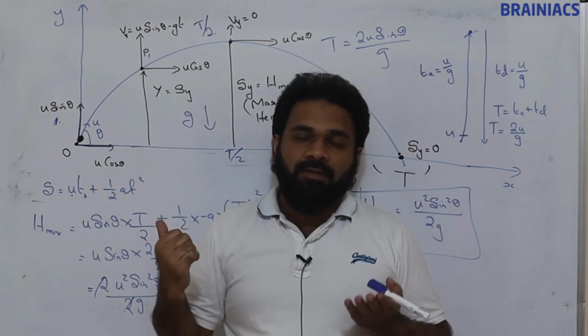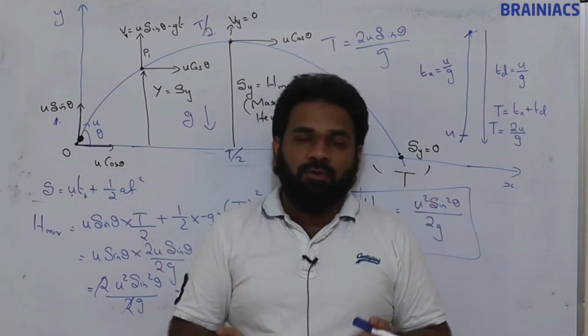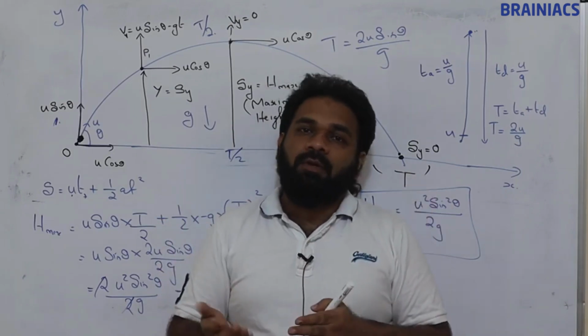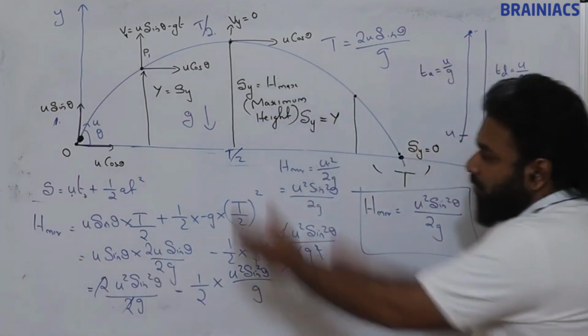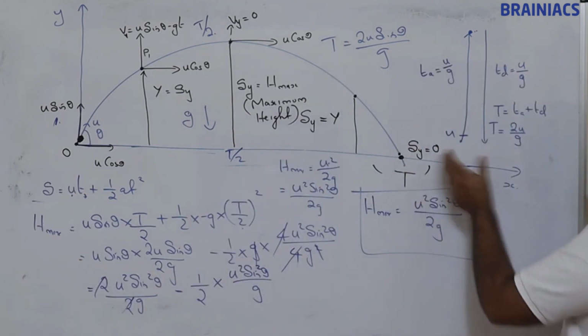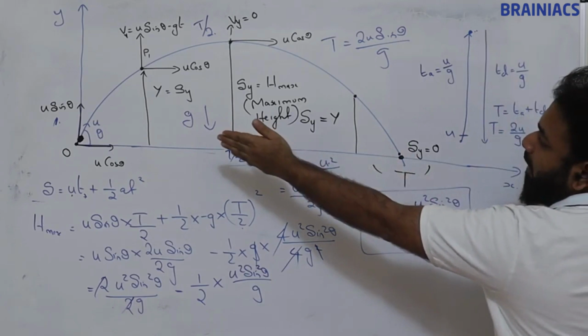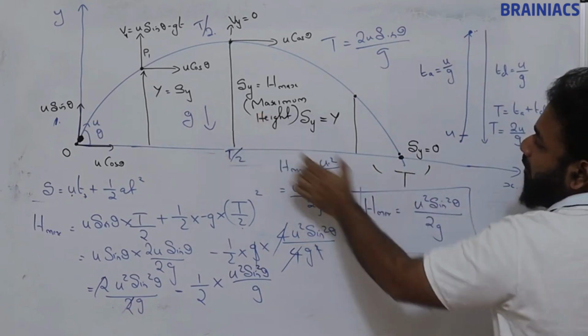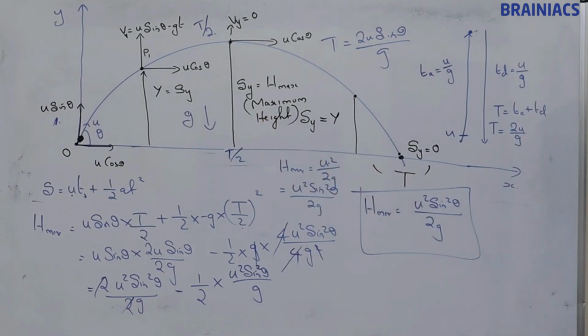S is nothing but H max, time taken is half of the time of flight, and initial velocity is the vertical initial velocity. So instead of doing all this, if we put the initial vertical velocity in the same formula u square by 2g of vertical motion, we get the same result. So this is H max, the maximum height.